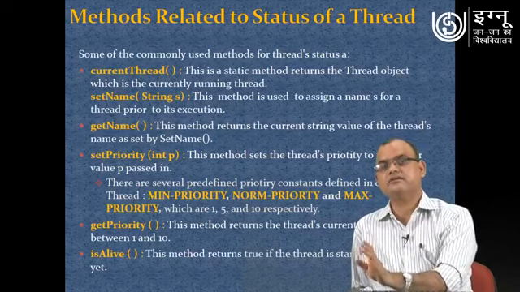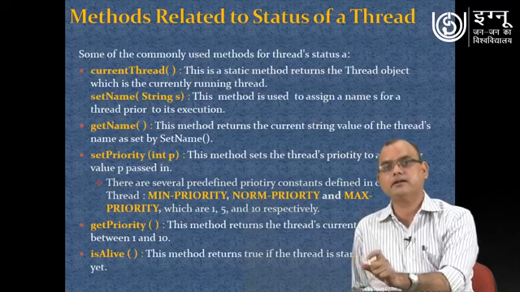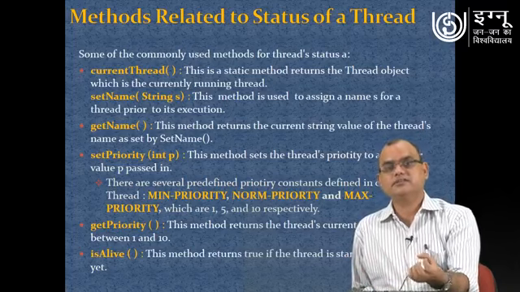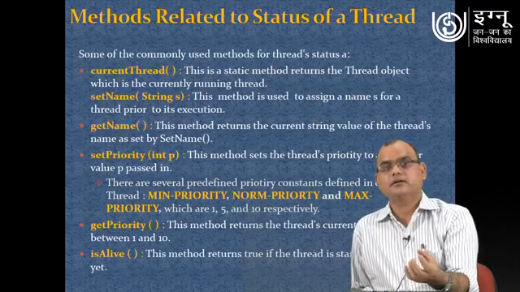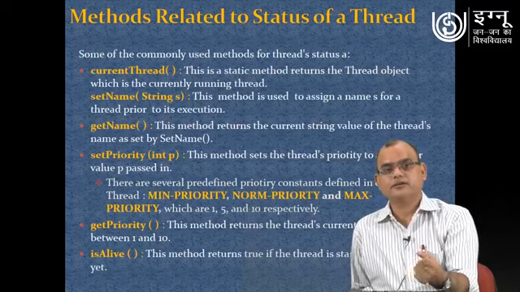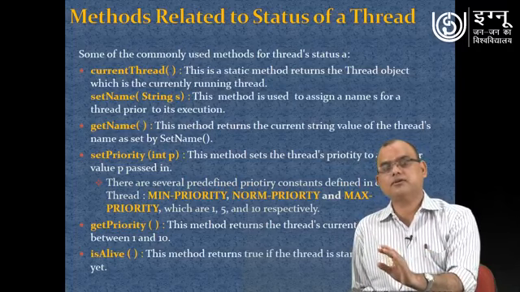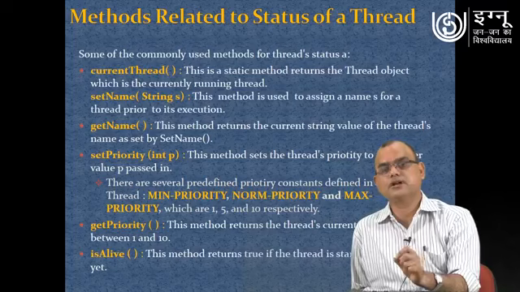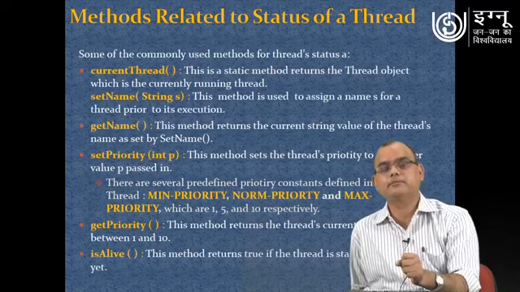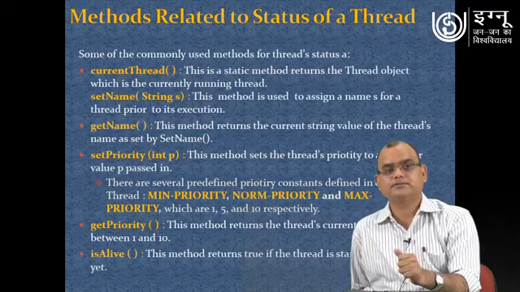The thread which has higher priority will get preference over the one with lower priority. So on the basis of priority, you can also control the order of execution of different threads in your multi-threaded programming practice.